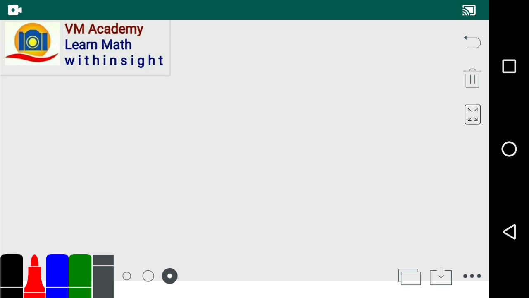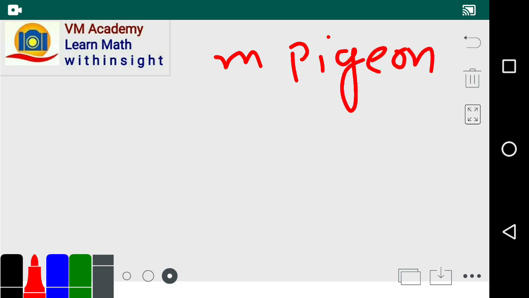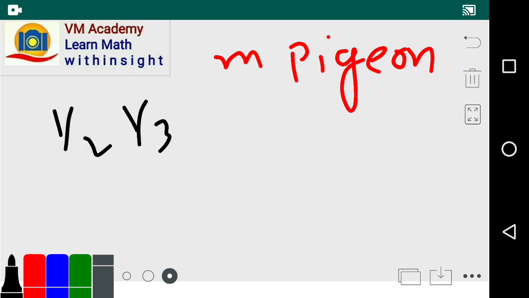In general, if we have m pigeons, where m is an integer, friends, because pigeons cannot be half, one third, or fractional.